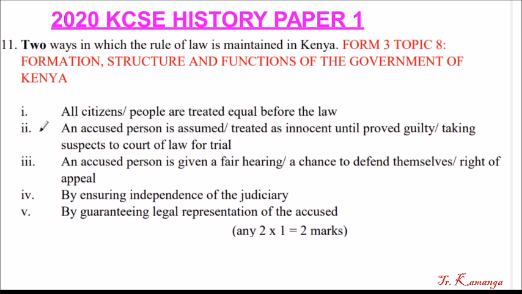Number 2, an accused person is assumed or treated as innocent until proved guilty, taking the suspect to court of law for trial. So when the police arrest a person, they are not supposed to assume that the person is guilty. They are supposed to take the person to court, even if they have found the person in the act of breaking the law.